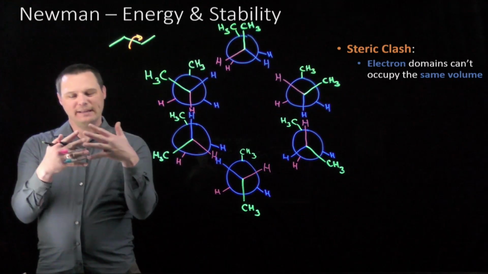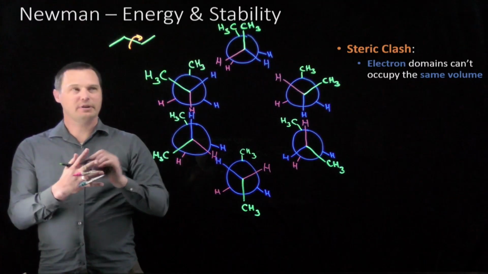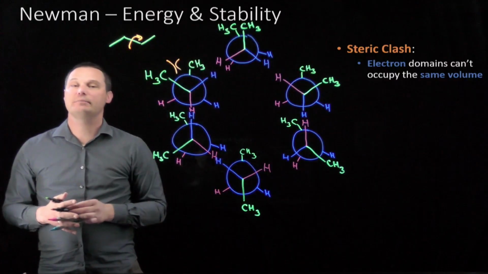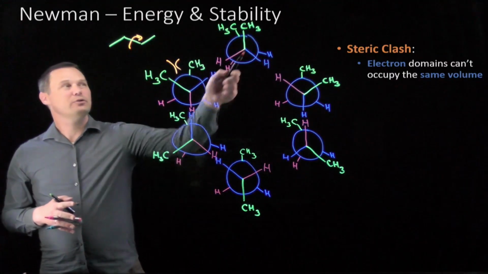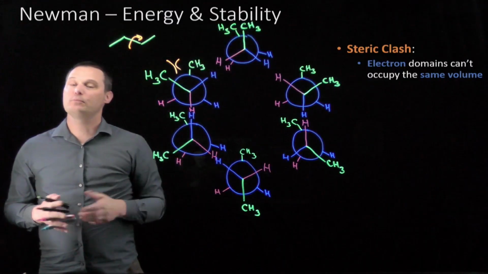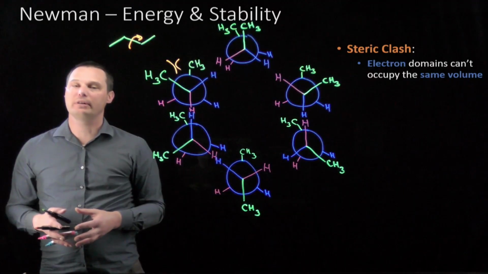Electron domains don't like to occupy the same volume. Electrons can't take up the same space. So when we have large groups that are trying to occupy the same space, they start to bump into each other. Their electron domains start to collide. They start to have steric clash. The closer those electron domains are to each other in space, the more steric clash, and then we can get them as far apart as possible, and then we can minimize the steric clash between large electron domains.